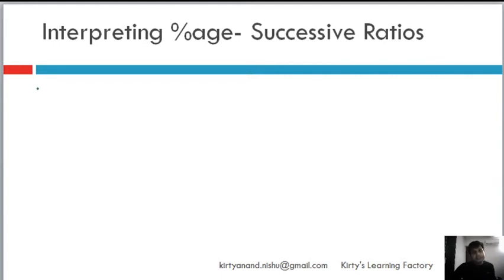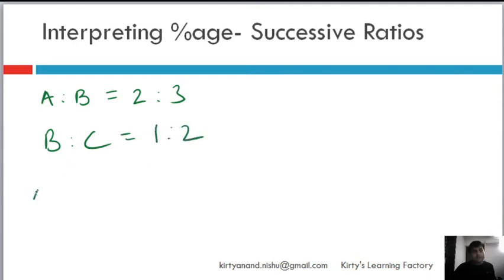Let me tell you what successive ratios are. We have learned A is to B equal to 2 is to 3. And then what if I have another guy C and say that B is to C is let's say 1 is to 2. So what is A is to B is to C? These are successive ratios, right?